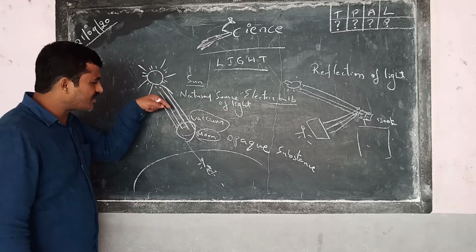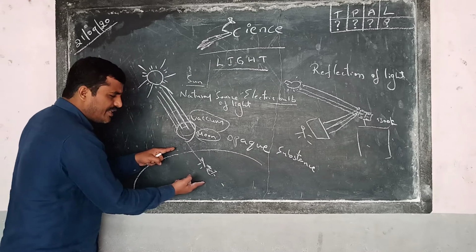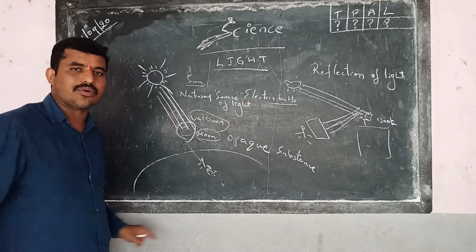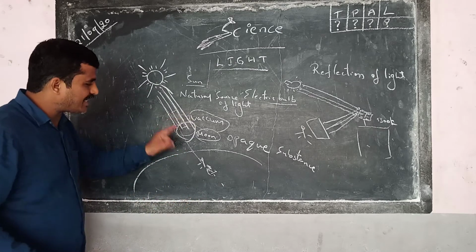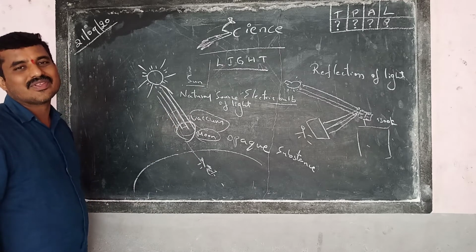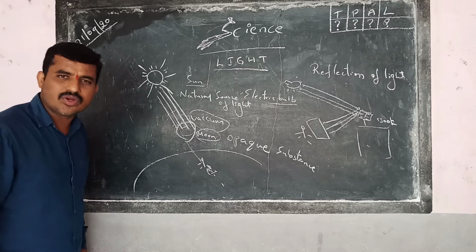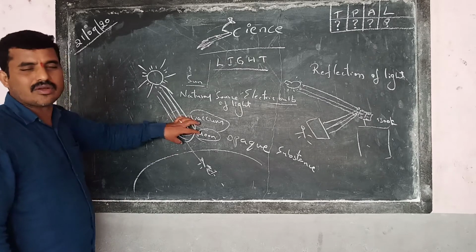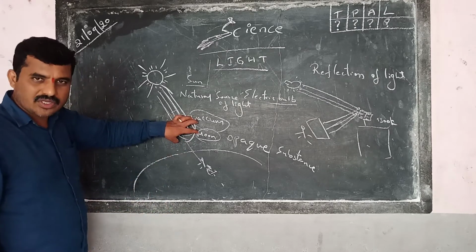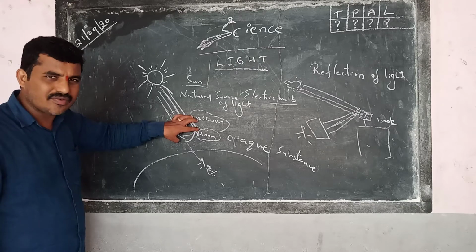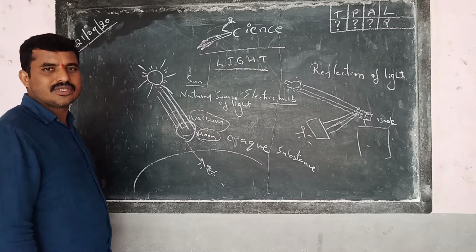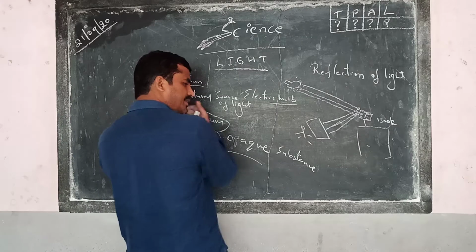So when it is not allowing the light to pass through it, what can we see behind it? Obviously a shadow. So opaque bodies make the shadows. Which bodies make the shadows? Opaque bodies. What does opaque body mean? Here the moon is opaque. Why? Because it is not allowing the light to pass through it. It has become an obstruction for the flow of light.